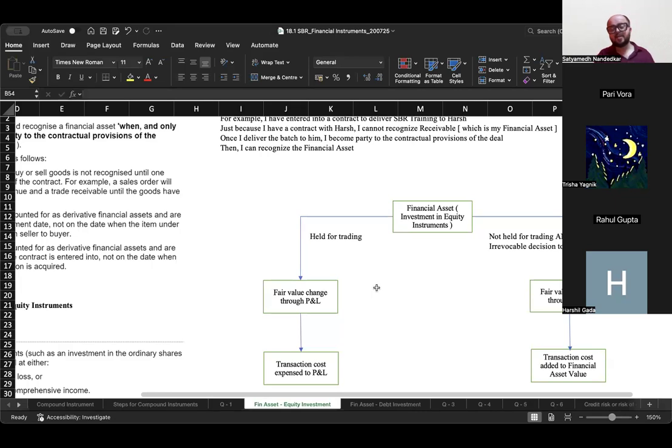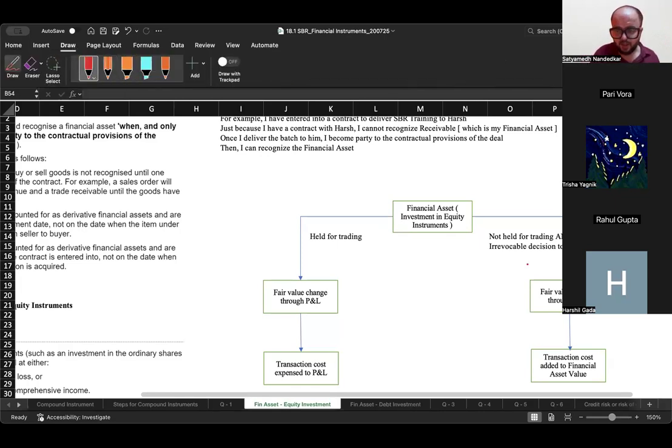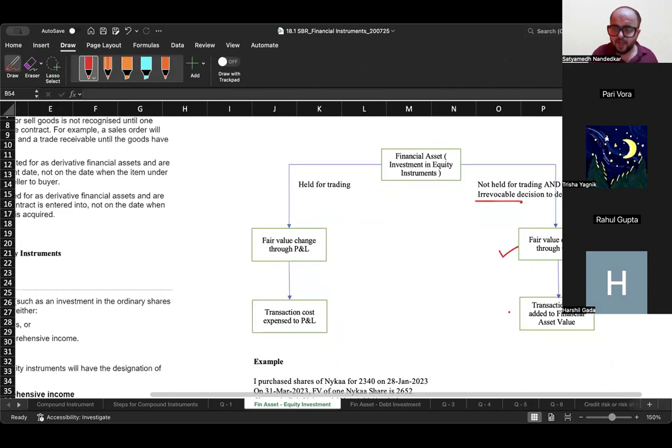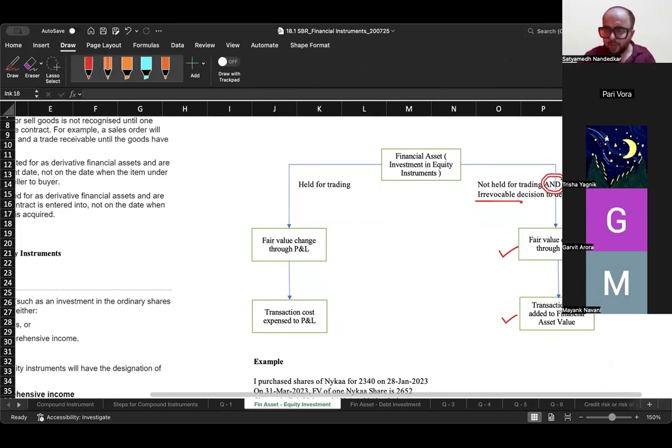But if financial assets, that is investment in equity shares, is not held for the purpose of trading, and you have made an irrevocable decision to designate the financial asset through other comprehensive income, then fair value change will be recorded through OCI and transaction cost is added to the financial asset ka value. Now, there are two things necessary and the two conditions are connected with an and clause. Okay. These are not held for trading. I think that is self-explanatory, but the business entity has made an irrevocable decision to designate it through OCI. And where will this decision be made? This has to be made by the company in the board meeting where all such important decisions are made by the company.